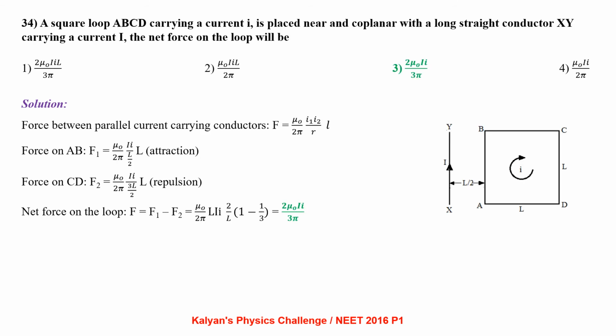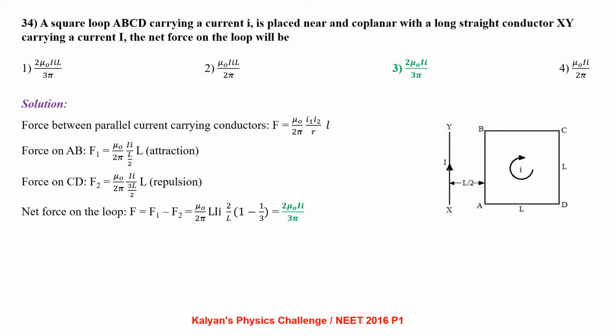A square loop ABCD carrying a current I is placed near a long straight conductor XY carrying a current capital I. The net force on the loop will be. We can take this problem as force between parallel conductors. You can see the straight conductor carrying current capital I is parallel or anti-parallel to AB and CD sides of the square loop. The force acting on BC and AD of the square loop is 0. So effectively we need to calculate only two forces.